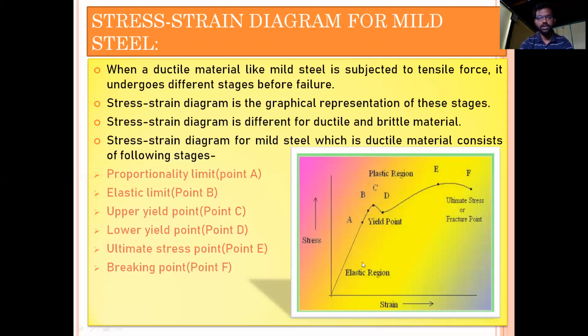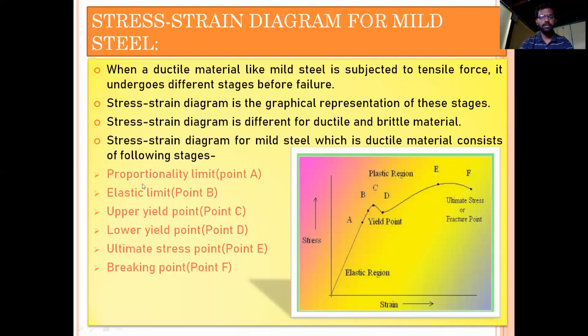Okay, so this is the nature of stress strain diagram of mild steel. This is very, very important from the exam point of view. You should remember this diagram, and you should remember all these points, that is stages which the material will undergo before getting failed. So let us understand one by one.